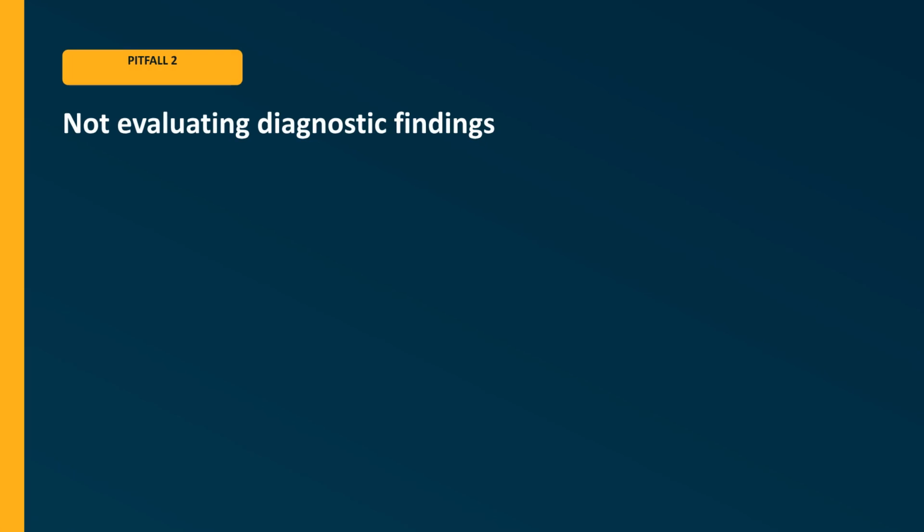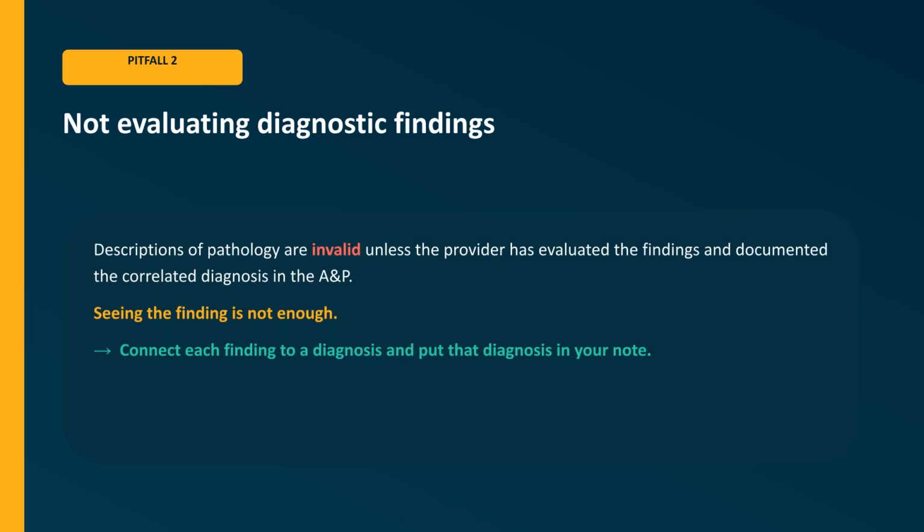The second pitfall is not evaluating the diagnostic findings. Descriptions of pathology are invalid unless you, the provider, have evaluated the findings and documented the correlated diagnosis in your assessment and plan. Seeing the finding is not enough. You must connect it to a diagnosis and put that diagnosis in your note.